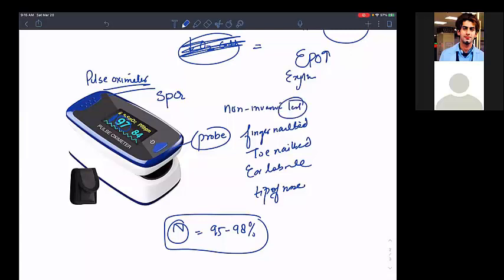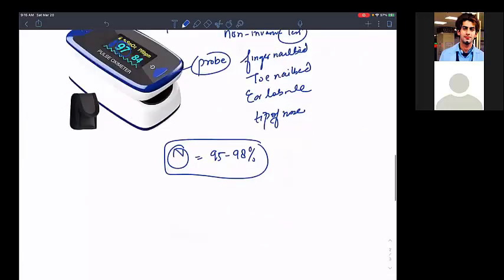It works on a principle that is known as the Beer-Lambert law. What does the Beer-Lambert law say? The Beer-Lambert law says that different solvents will absorb infrared light at different wavelengths.